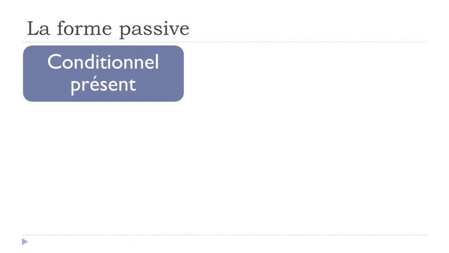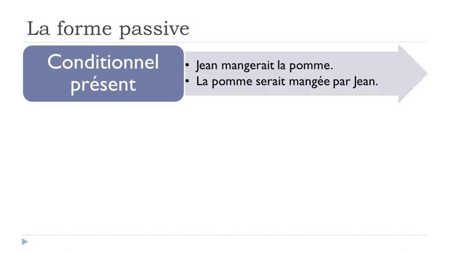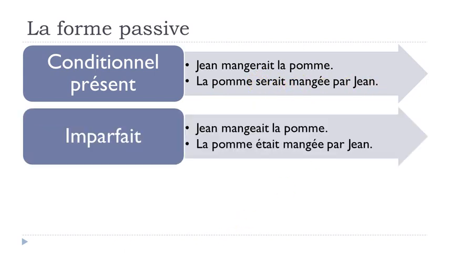Okay, so let's have a look at the conditionnel présent because we saw it already in the previous unit. Jean mangerait la pomme, okay, would eat, okay, c'est mangerait la pomme. So if you change it, la pomme serait, okay, and that's the conditionnel présent form of être, mangé par Jean. Okay, then imparfait, Jean mangeait la pomme, la pomme était mangée par Jean.